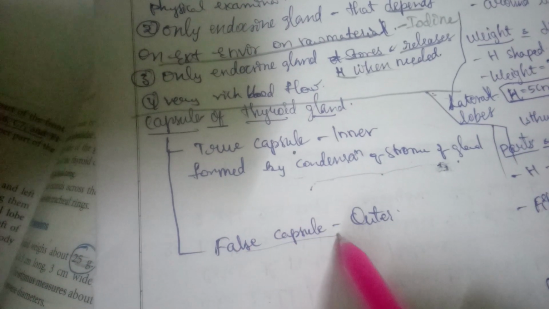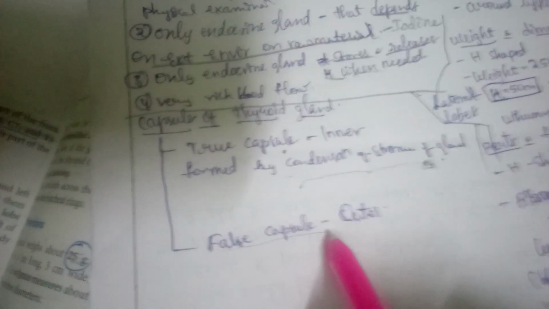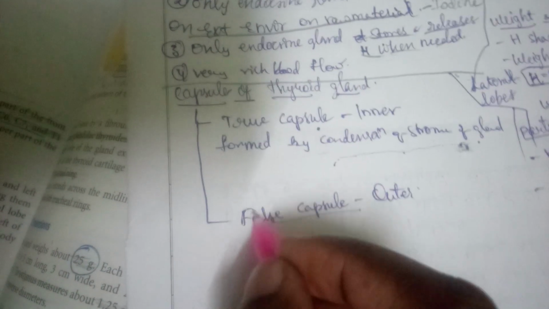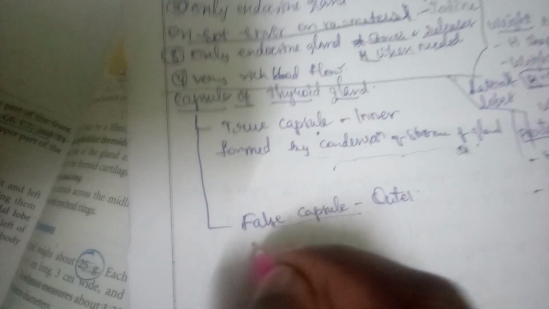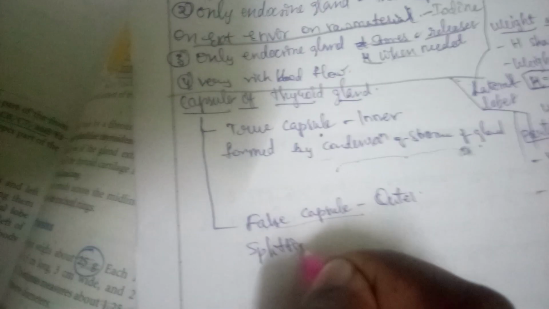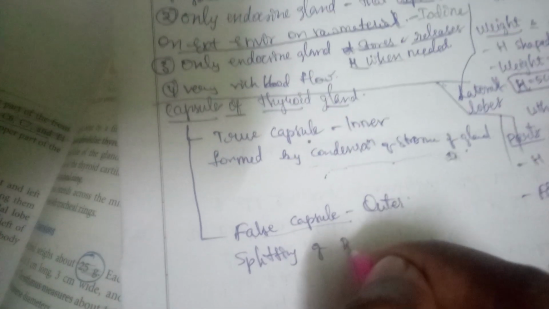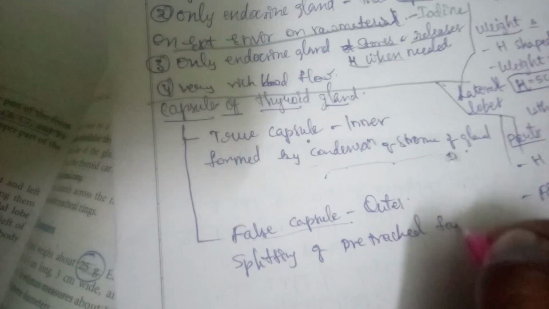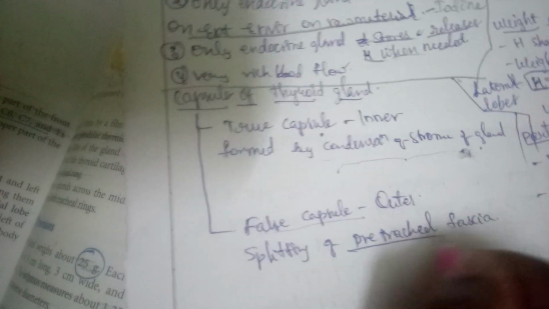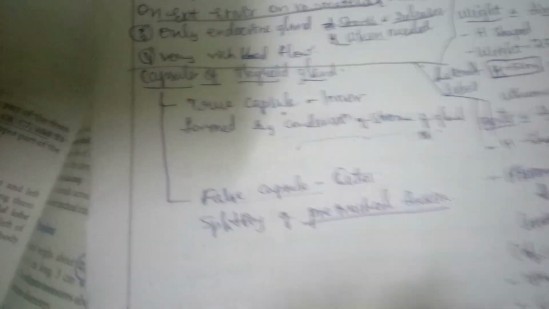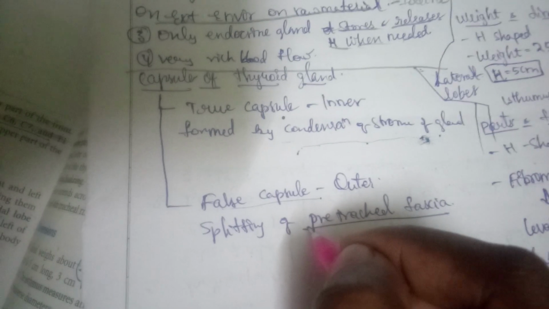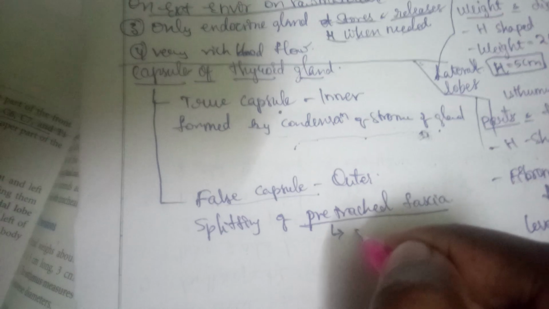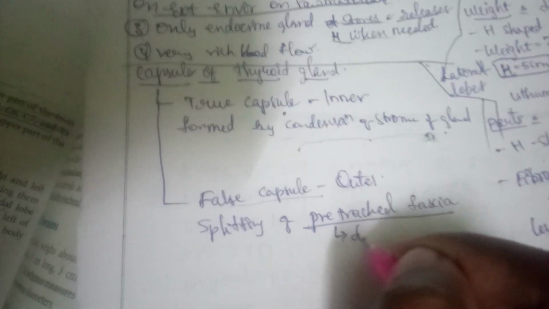And if you come to the false capsule, it varies everywhere. So this is the outer capsule. It is formed by splitting of the pretracheal fascia. So what is this pretracheal fascia? Let us see. This pretracheal fascia is a layer of deep fascia.